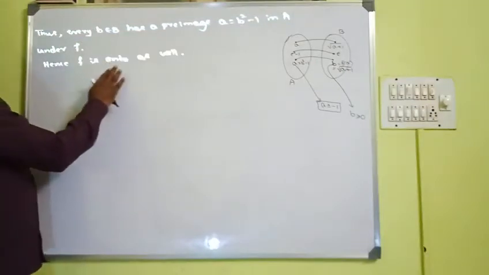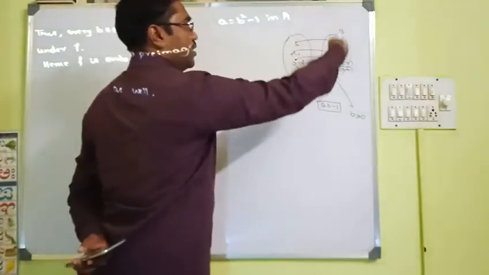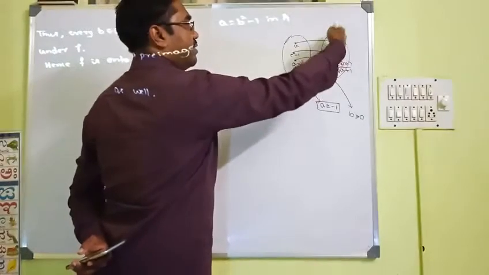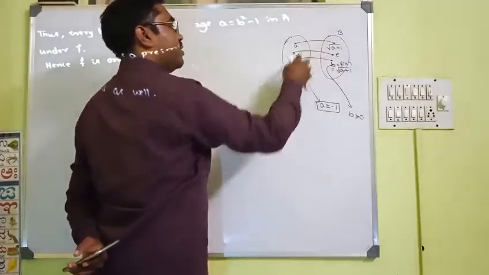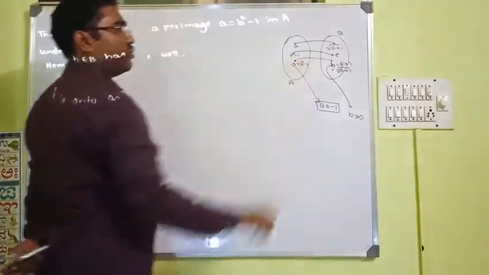Hence f is onto. Why is it onto? In general we have proved every element here has a pre-image of the form element square minus 1. Therefore f is invertible.